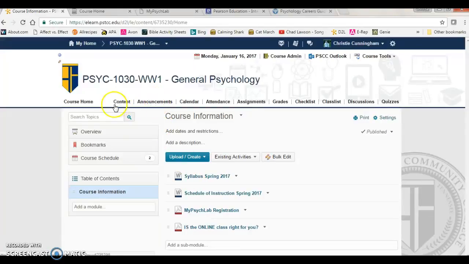Announcements we've been to, you can get to that through Course Home or Announcements. Same thing for Calendar. It shows up on the home page, or you can click here. We'll be talking about attendance in the syllabus. You can check the attendance policy there. We probably will not be using the assignments. This is what we used to call the D2L Dropbox.